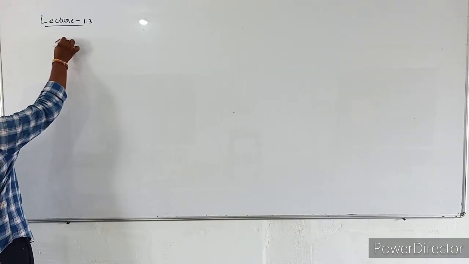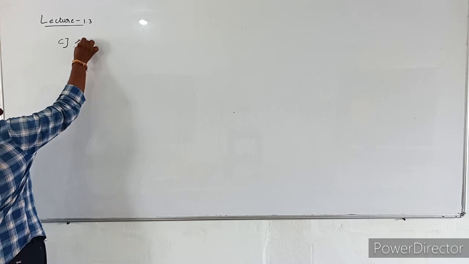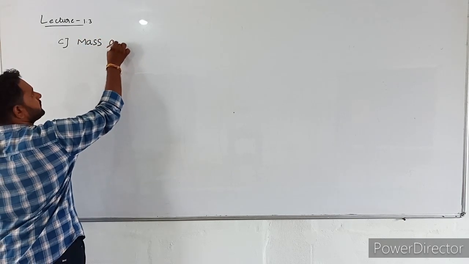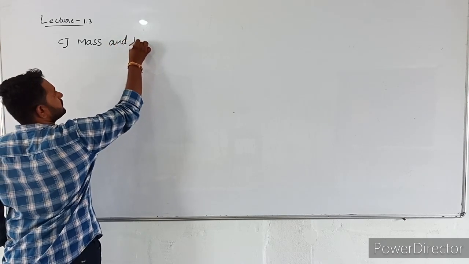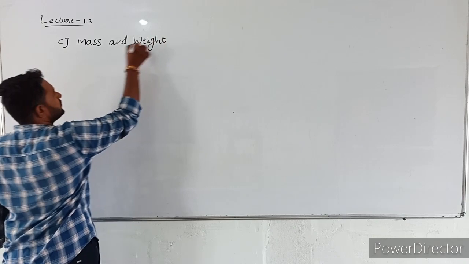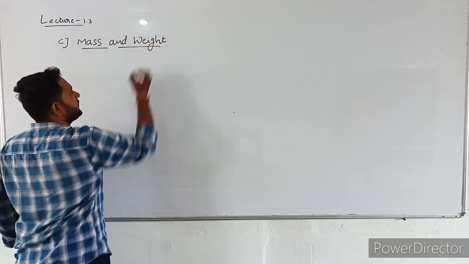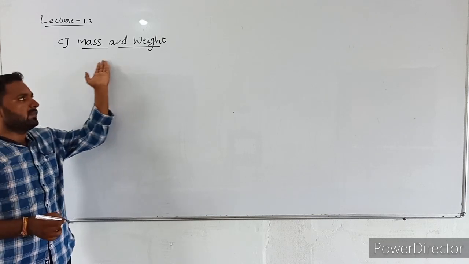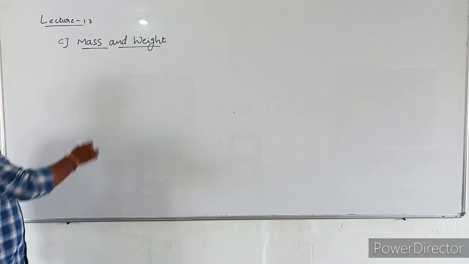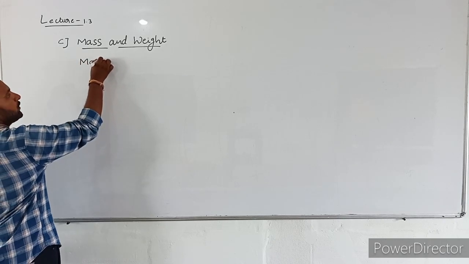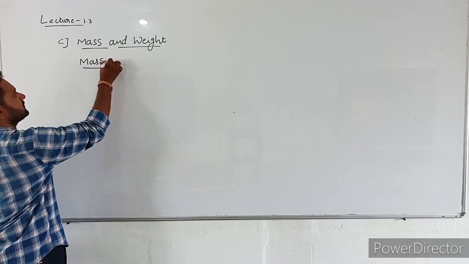The next concept is mass and weight. Now let us learn what are the differences between mass and weight. First, mass. What is the meaning of mass?